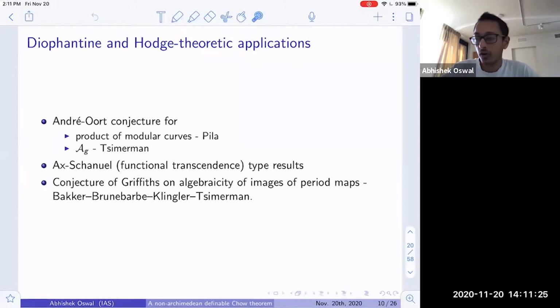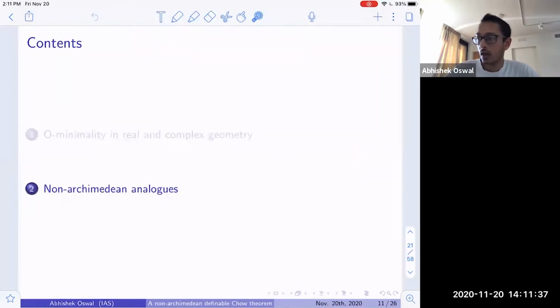And more on the theme of this conference, for the conjecture of Griffiths on the algebraicity of the images of period maps, these algebraization results have also been fundamental. And so it was a very natural question to ask for non-Archimedean analogues of these o-minimal results.